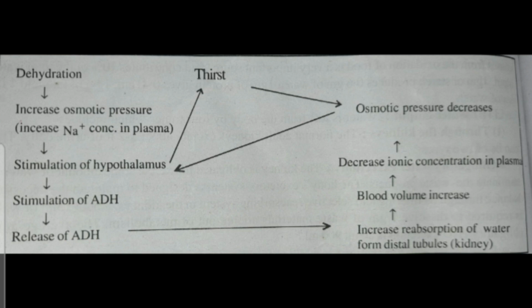Daily, the volume of fluid that enters and leaves the GI tract or gastrointestinal tract, like bile, pancreatic and intestinal juices, is actually very high.